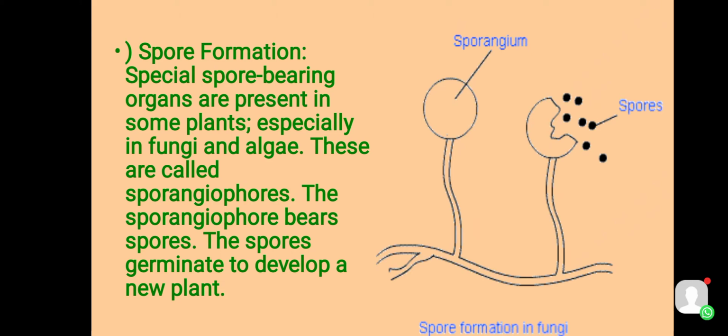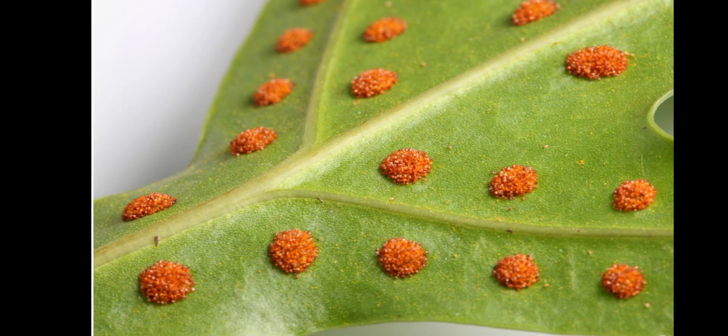A best example I would suggest would be the spores that we see on a fern plant. So this one that you see, the whole thing are the spores. One little round one is known as sori.